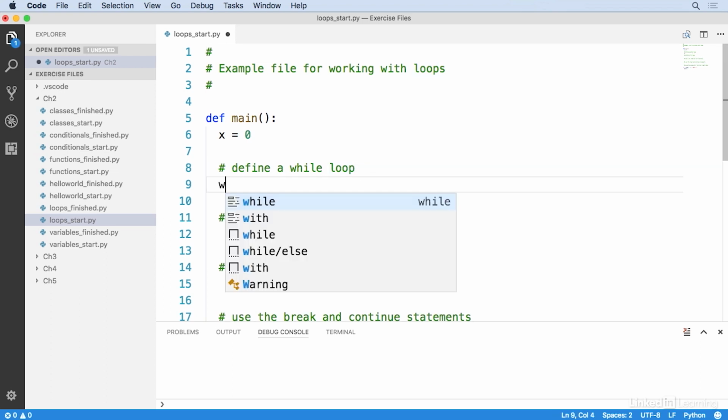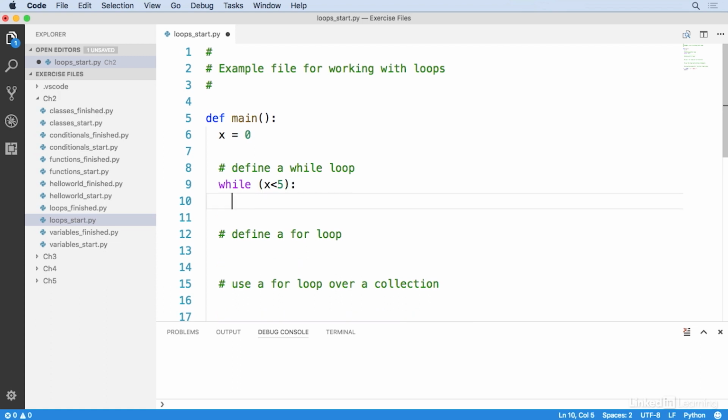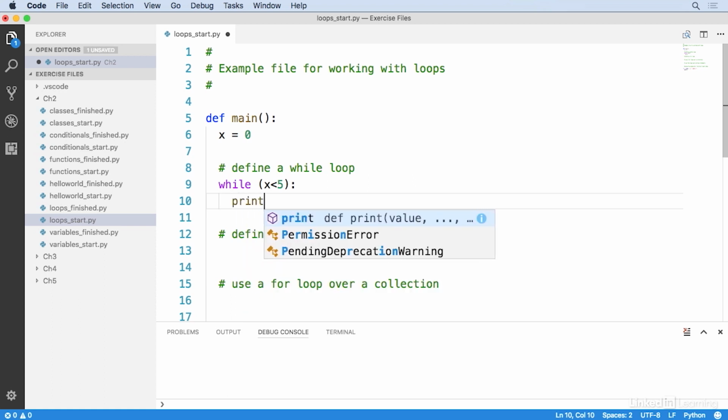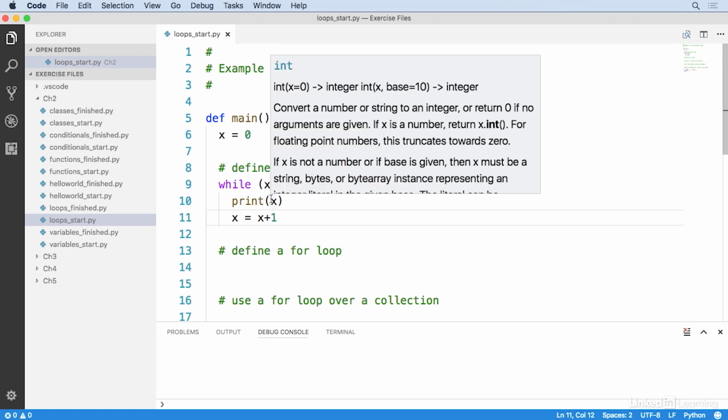To write a while loop, I use the keyword while, and then I give it a condition. So I'll write while x is less than 5, and then my colon. And again, you can see that the code is being indented under the colon there. And I'll write print x, and then x equals x plus 1. A while loop executes a block of code while a particular condition evaluates to true. So while x is less than 5, we're going to print the value of x, and then we're going to